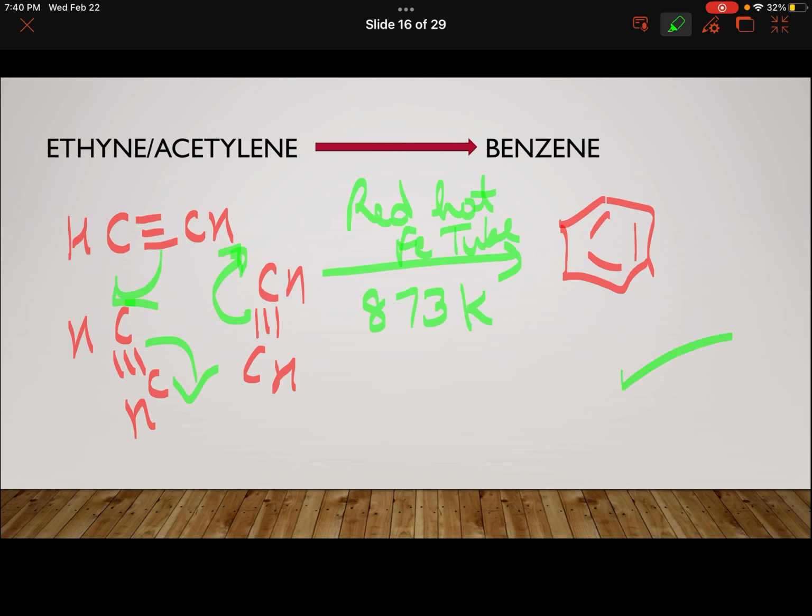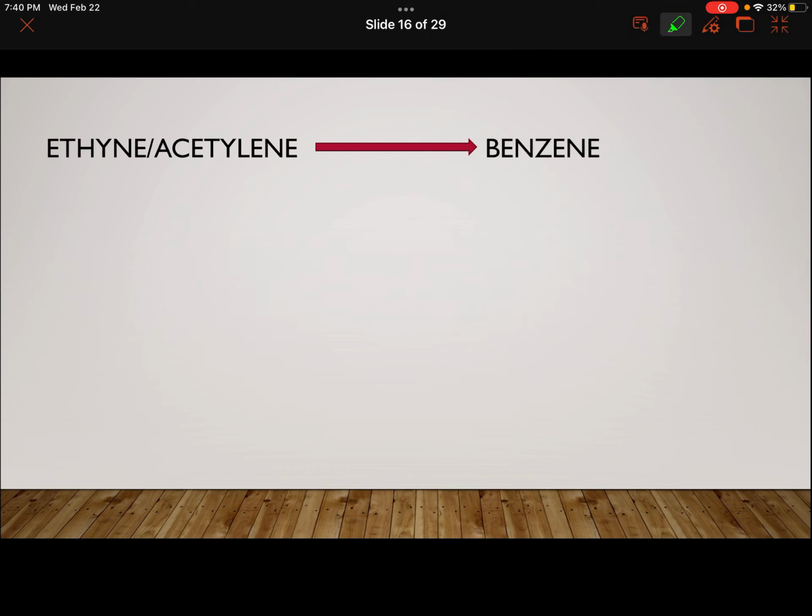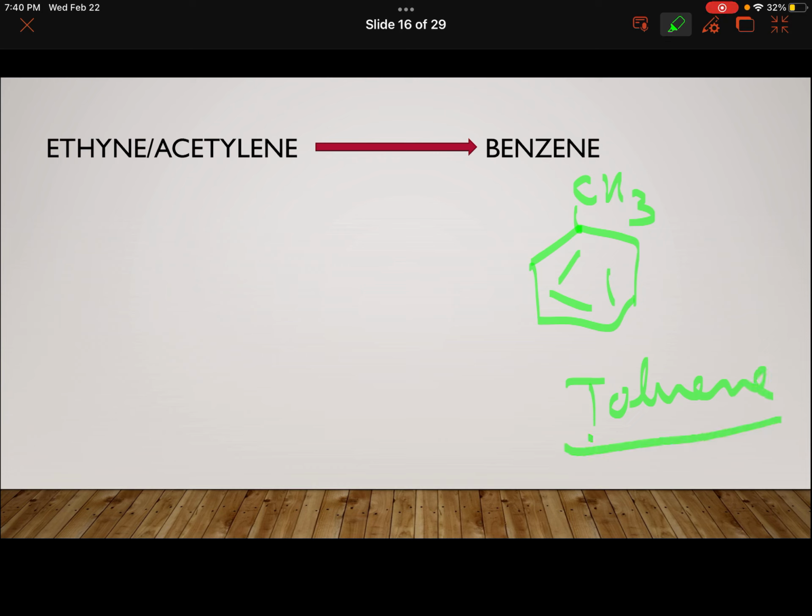There is one more question here in your NCERT, that if you start this reaction with propyne, what would be the product? So in case of propyne, you will have CH3, CH3, CH3 on alternate carbons. And one more question that comes to my mind is that if you have to make toluene here, toluene is benzene with CH3. Methyl benzene is called toluene. So is it possible to make it this way?